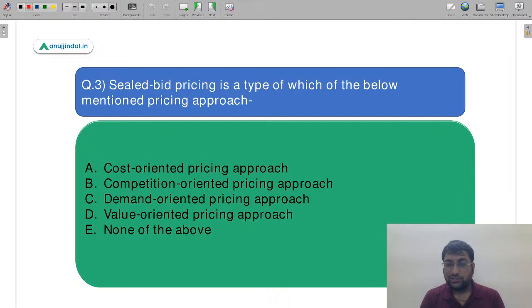Let's move to the third question now. Sealed bid pricing. So it's a very famous pricing in government sectors. Sealed bid pricing is a type of which of the below mentioned pricing approaches.